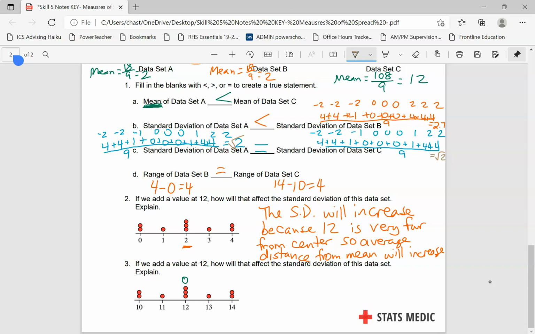I didn't think about the fact that when you're doing the squaring, you have to then undo the squaring to get back to the actual standard deviation. We'll talk more about this later in a stats class, but what you actually calculated without doing the square root is called the variance, but we want the standard deviation, so take the square root. Forgot to do that on those, so I apologize for that.